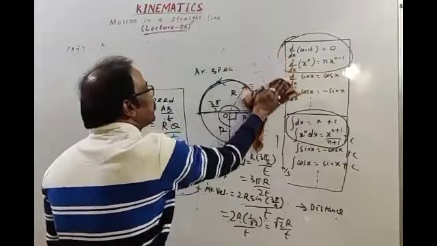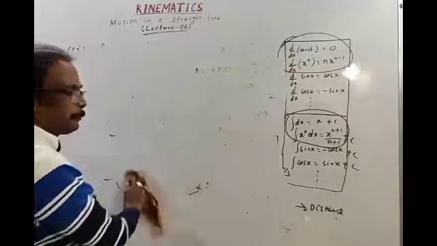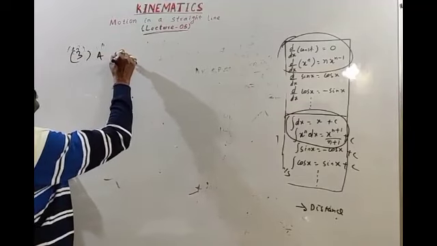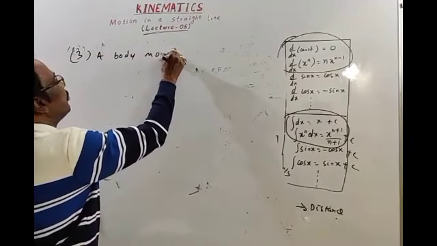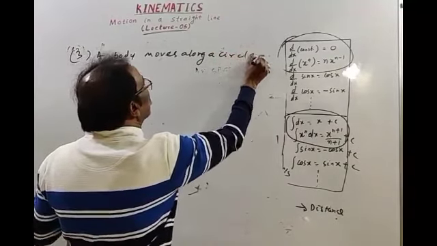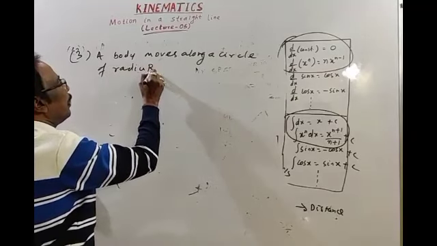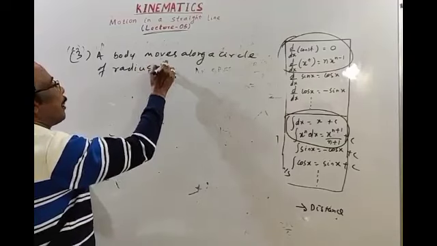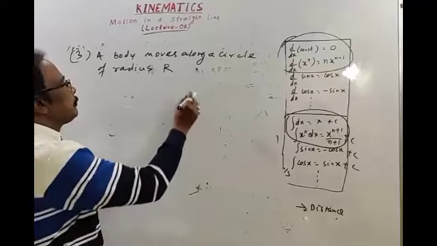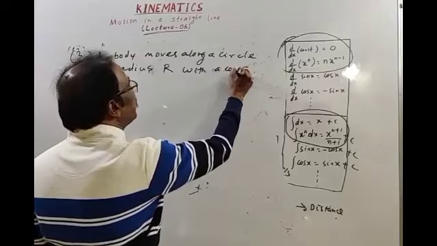The next type of question, question number 3. A particle or a body moves along a circle of radius r with a constant speed.